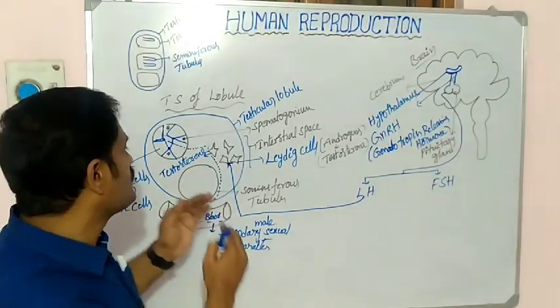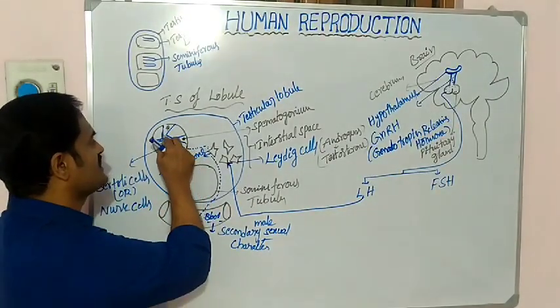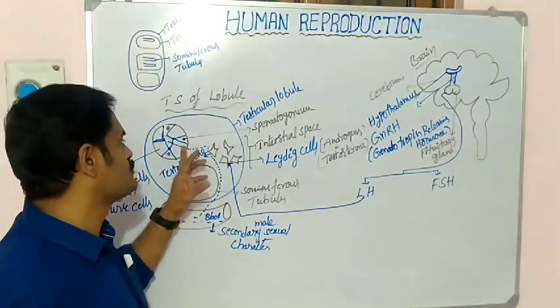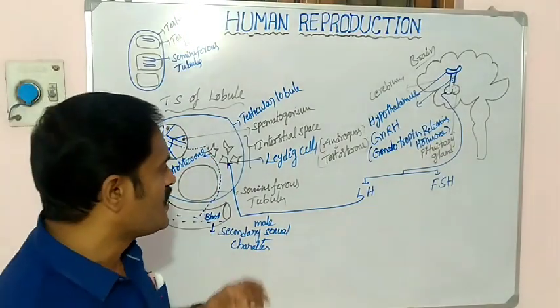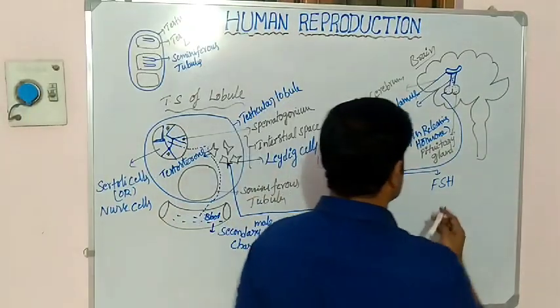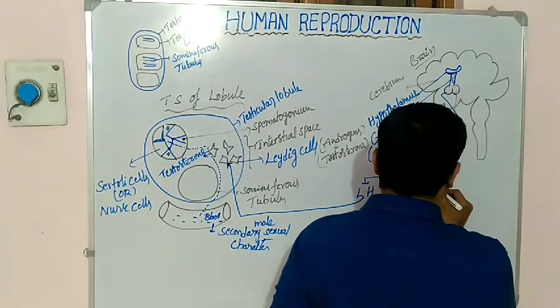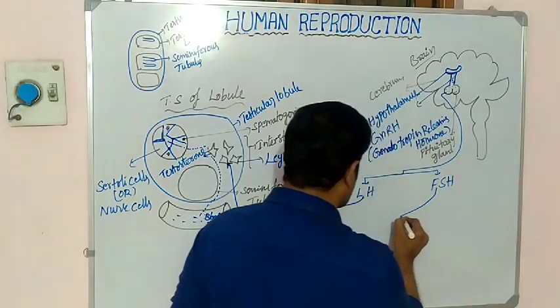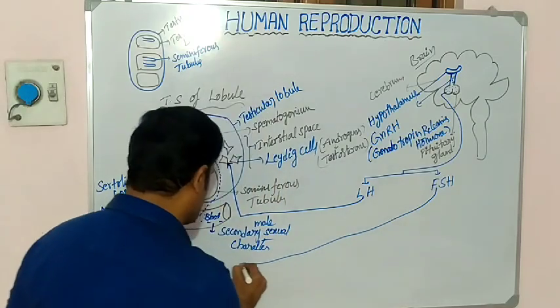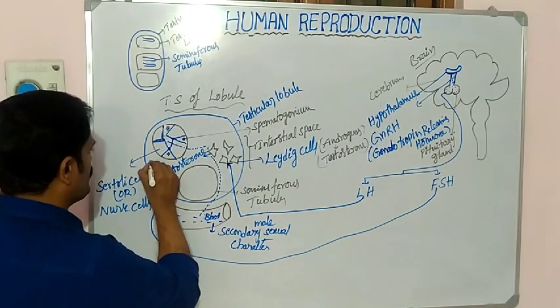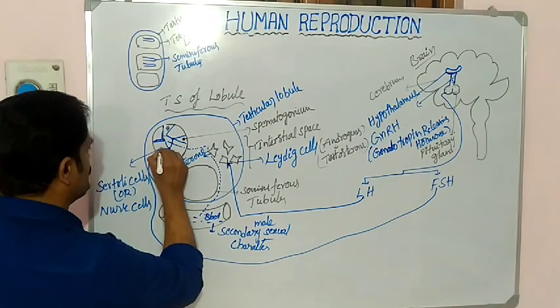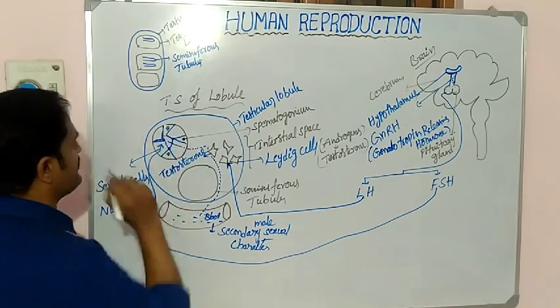So for the storage of the testosterone inside the seminiferous tubule, one more hormone helps. What is the hormone? FSH. The FSH hormone is released into the testicular lobule, which enters into the seminiferous tubule.